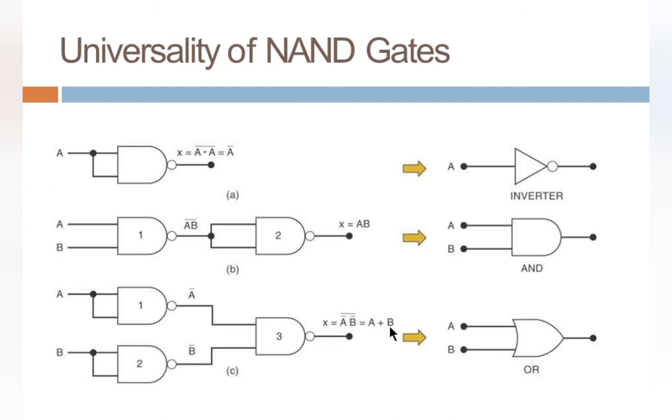While splitting the same, you may get the final answer as A or B. So, this implements the OR operation. This implements the AND operation, and this implements the NOT operation. So, we can say NAND gate is a universal gate because it implements all the fundamental gates or the basic gates.